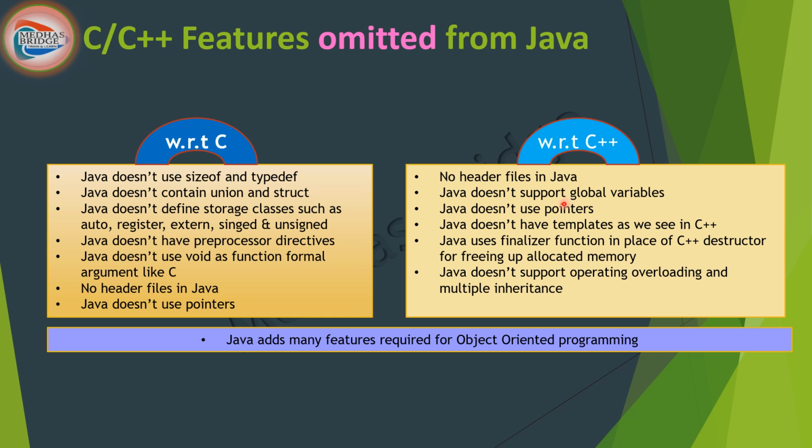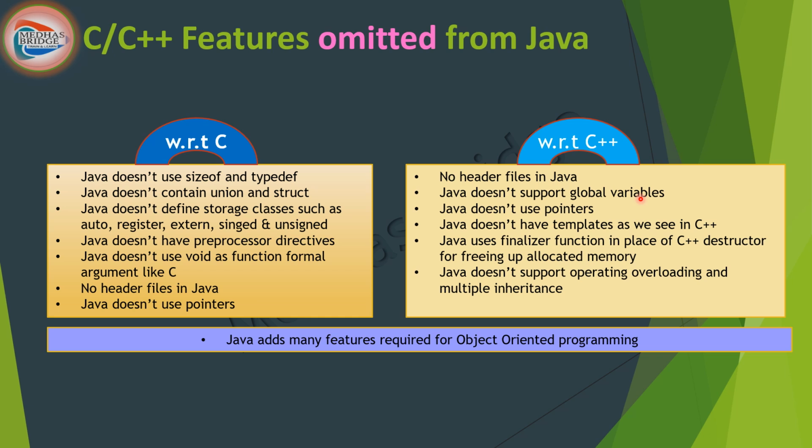For instance, we don't use header files in Java. Of course, this is applicable to C also. Java does not support global variables, right? Make sure Java does not support global variables, correct? Because global variables means you are getting access to it, right?